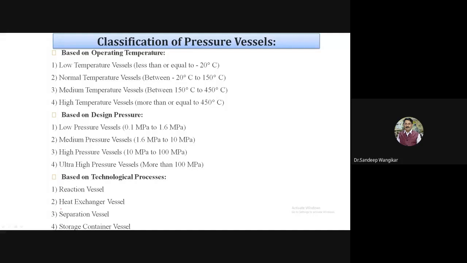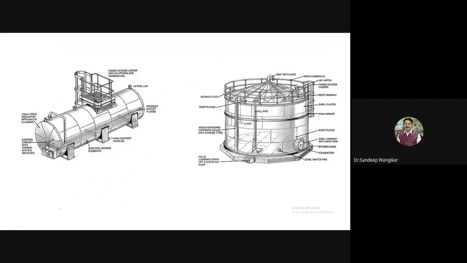Then next, I will proceed. Now we have seen the different examples. So here we can say the horizontal and vertical example. We can see here clearly. So what is this?